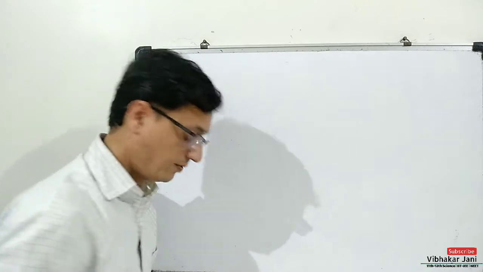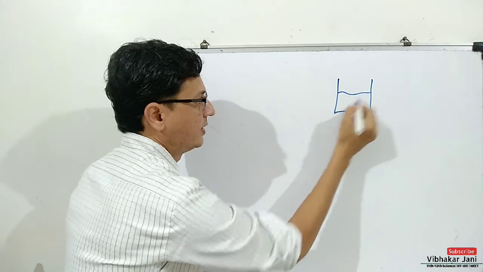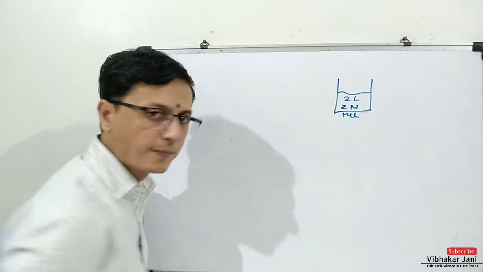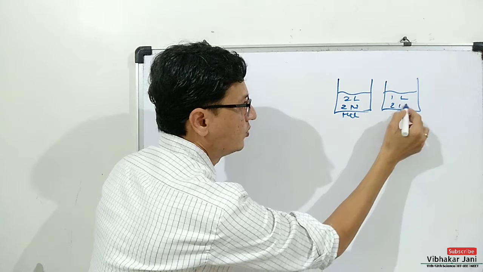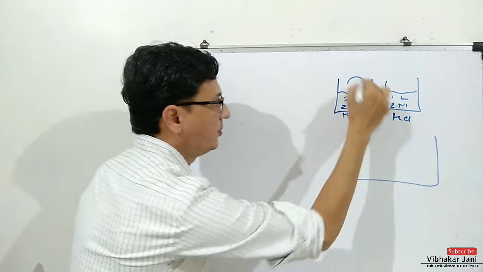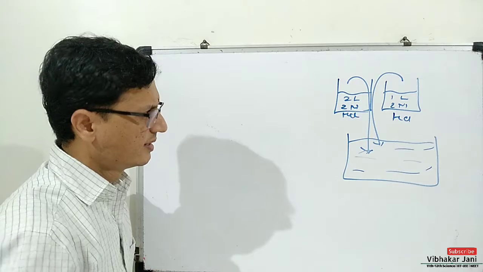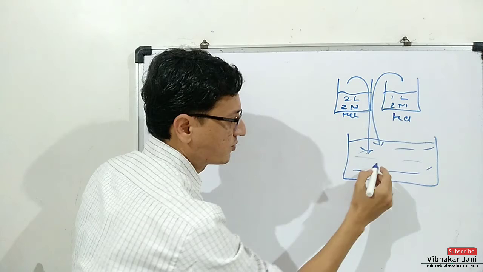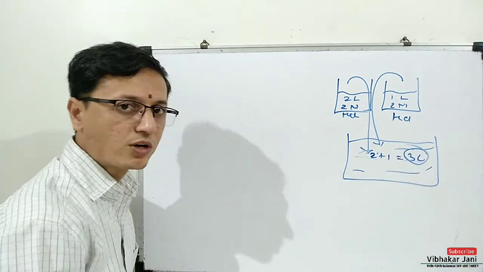Suppose we have two different solutions. In a container, we have 2 liter and 2 molar HCl solution. In another container, we have 1 liter and 2 molar HCl solution. Now, if we mix both these solutions in a bigger container, then it is clear that the total volume of our mixture will be 2 liter plus 1 liter, that means 3 liter. This will be our total volume.